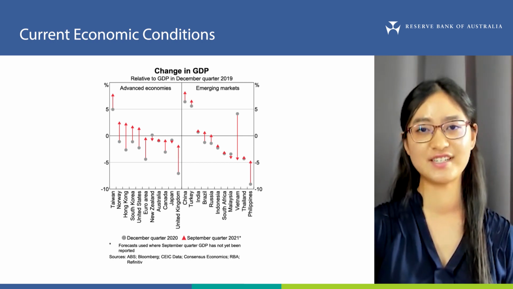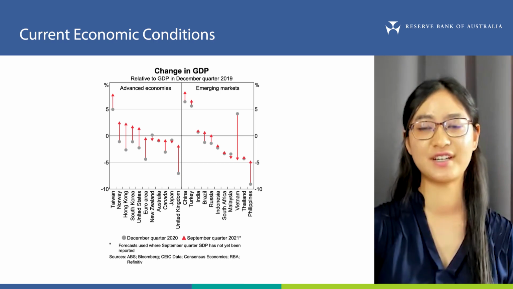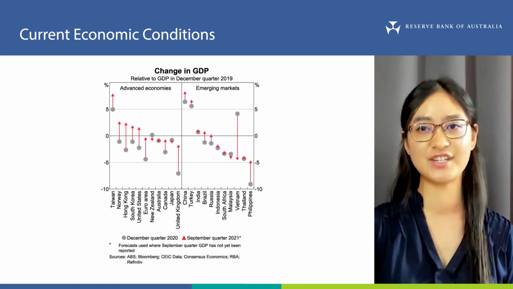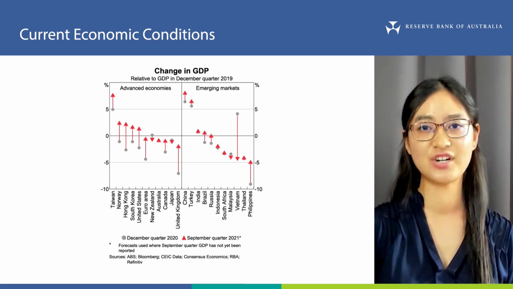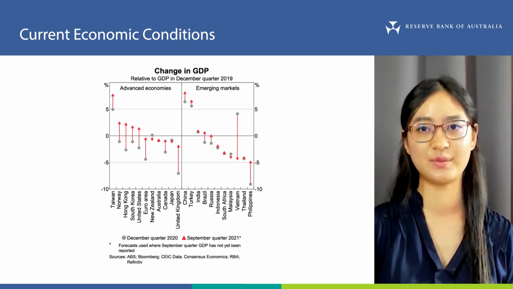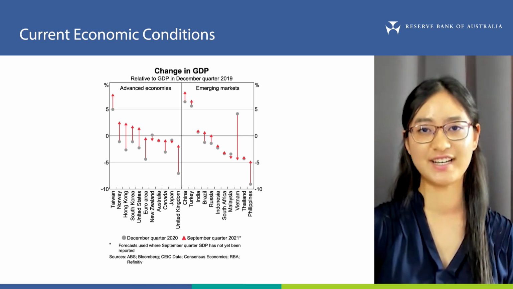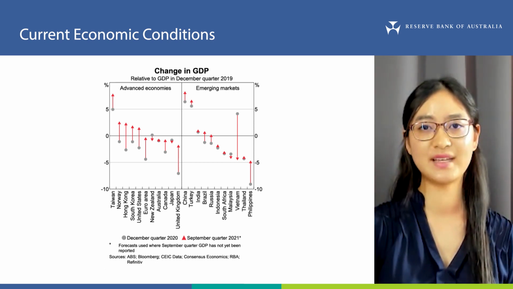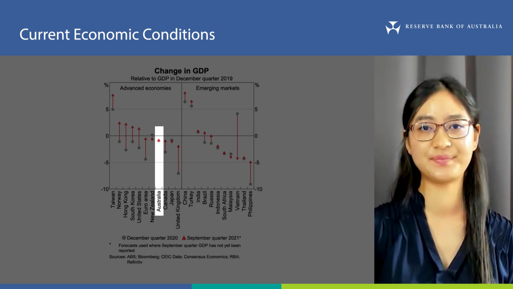We can see the unevenness of the global recovery in this graph, which compares GDP to where it was in December 2019, or pre-COVID. The grey circles show the change to December 2020, and the red triangles show the change to September 2021. Where the latest data are not yet available, the chart shows a forecast, as is the case for Australia. If GDP was the same in September 2021 as it was in December 2020, then the red triangle and grey circle would overlap. An example of this is Australia.